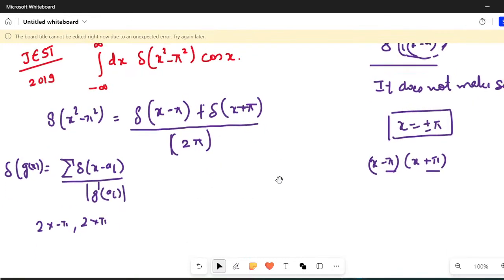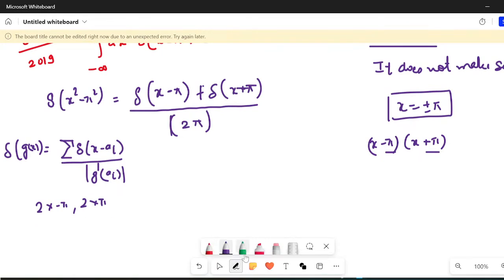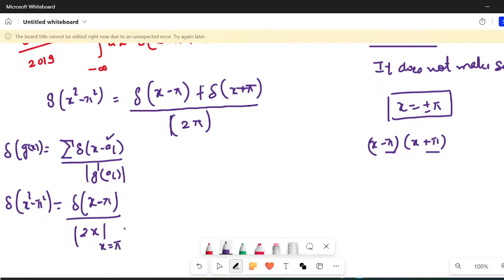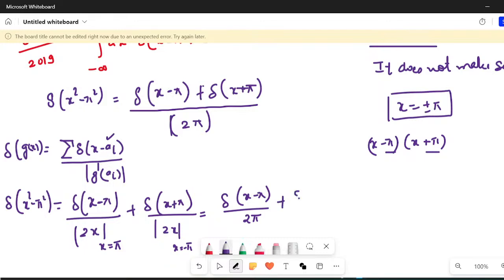If it is not clear, I will do it again for you. Let me do it in detail, otherwise you will not be able to follow. If I am writing Dirac of x square minus pi square, it means first Dirac of x minus pi divided by g dash, which is 2x at x equals pi, plus Dirac of x plus pi divided by 2x at x equals minus pi. If you replace this, you get Dirac of x minus pi divided by 2 pi plus Dirac of x plus pi divided by 2 pi. I hope it is clear now.